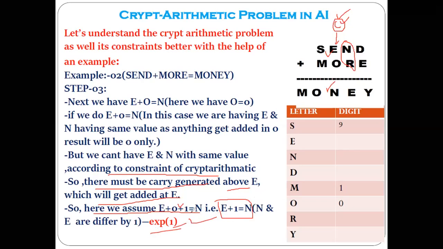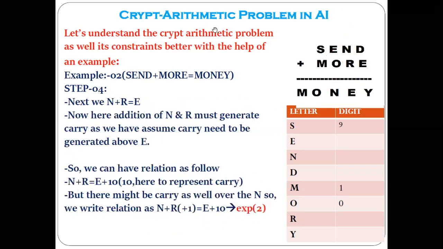Now how does this 1 come here? Because we have assumed that over the E a carry will be generated. That's why I have taken E plus O plus 1, that is E plus 0 plus 1, that is E plus 1 equal to N. We have assumed carry will be generated over the E. That's why I have got this equation. This is our first equation. Let's see the next part.